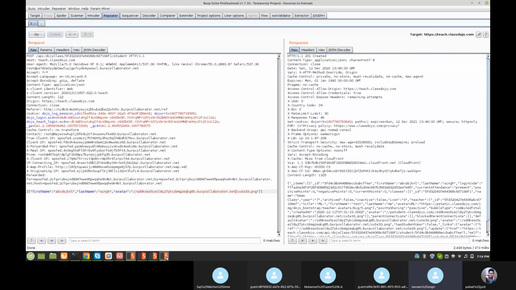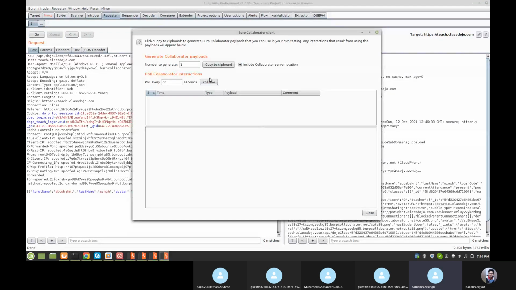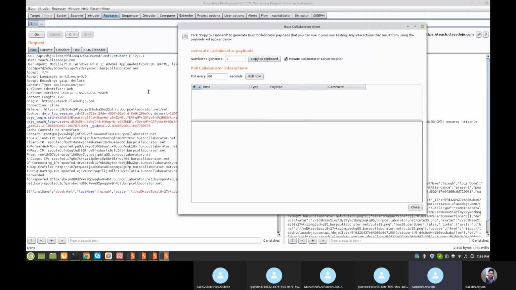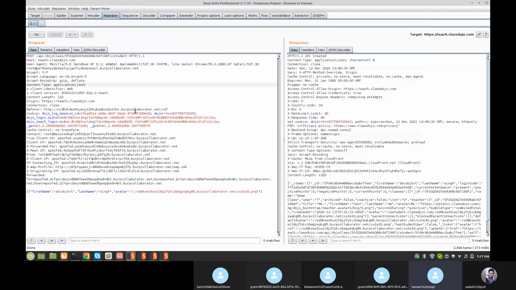If it generates the HTTP request, okay. Wait for a few minutes. If it's vulnerable, definitely it will show us the HTTP request from the internal server. Wait for it. So this is the process of SSRF, where this image is in this parameter, avatar is the parameter including the PNG file from the server.